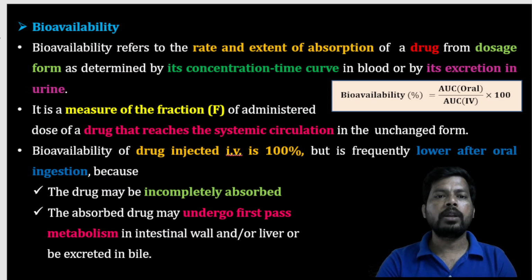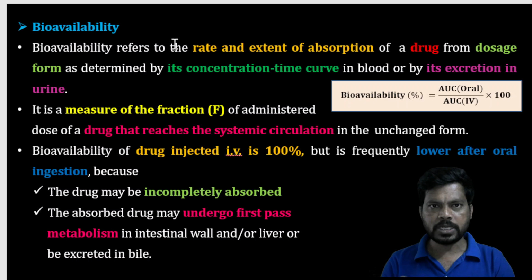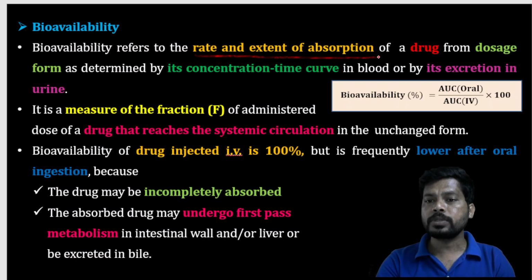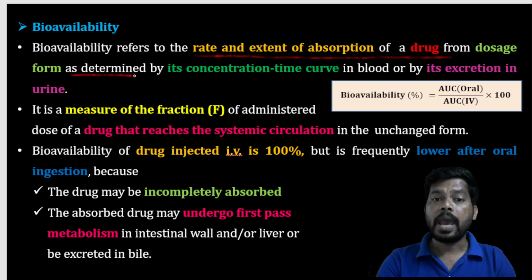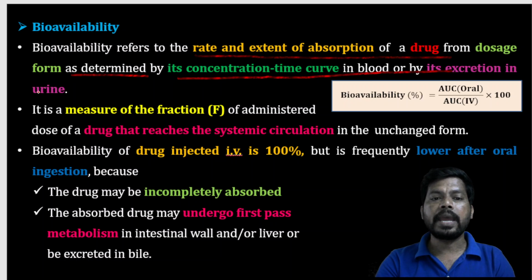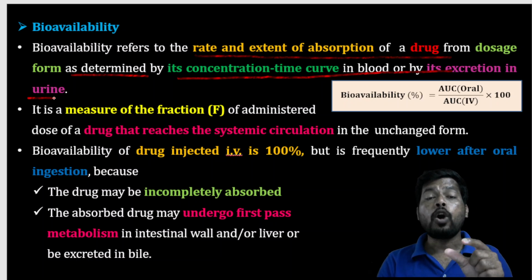Next, bioavailability. So what is bioavailability? After the drug reaches the systemic circulation, the blood, how much concentration of drug is present in the blood is known as bioavailability. So let's discuss bioavailability also. Bioavailability is referred to as the rate and extent of absorption of a drug from a dosage form as determined by its concentration time curve in blood or by its excretion in the urine. So the rate and extent of absorption of a drug is determined by how much concentration is present in the blood and how much concentration is eliminated through the urine.